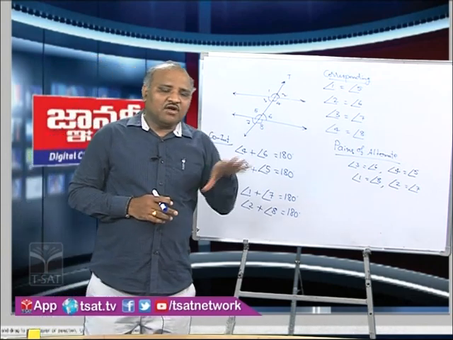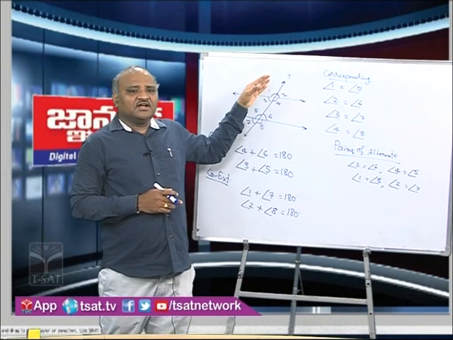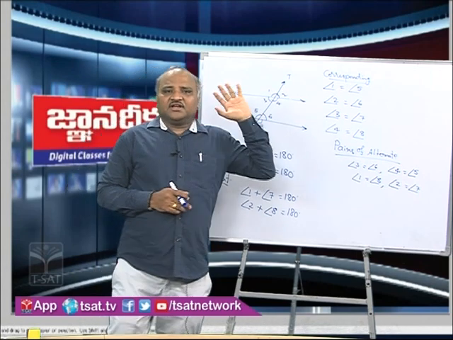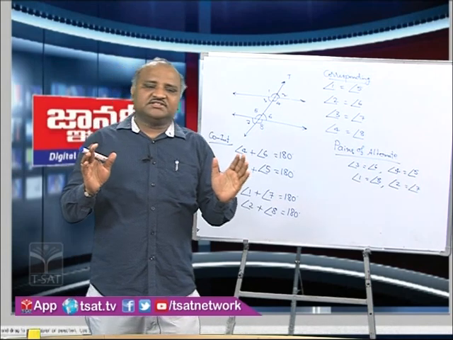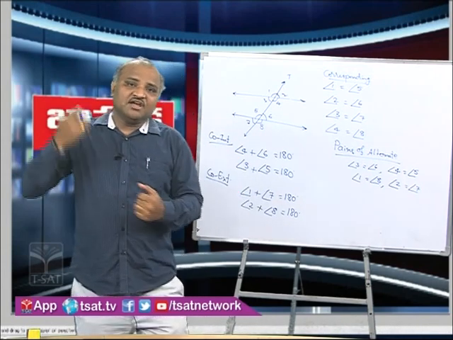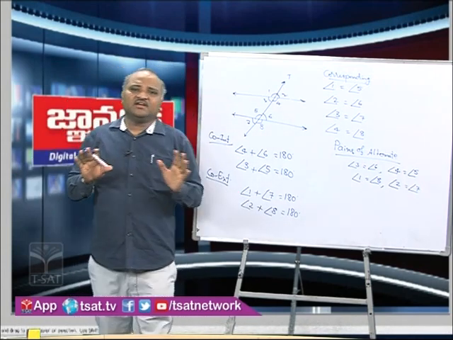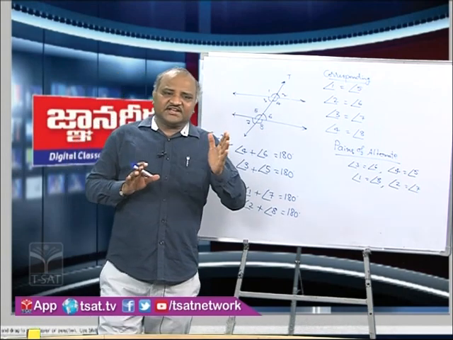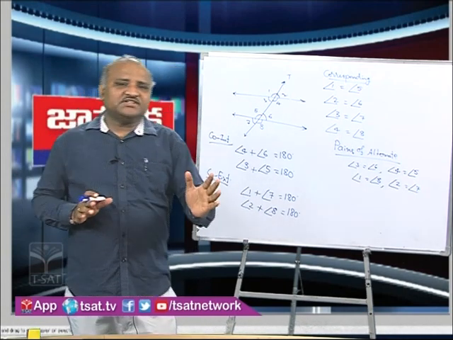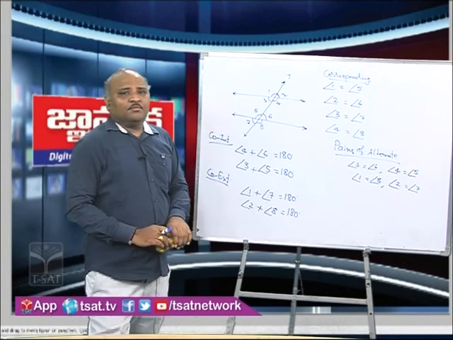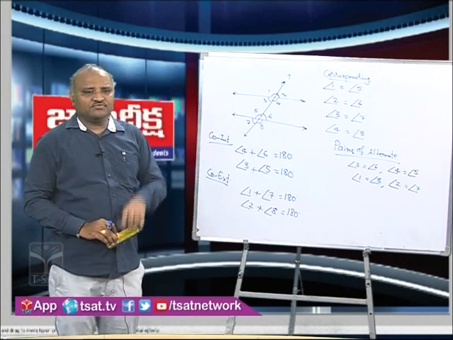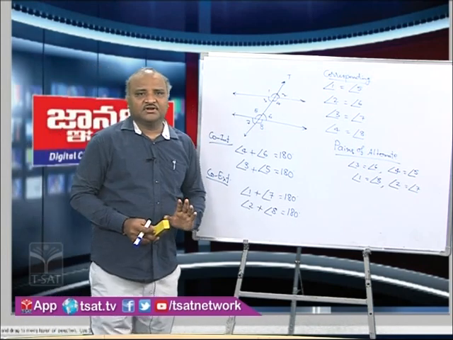And we have to understand that a transversal should not be only for parallel lines. Even for intersecting lines, for concurrent lines also, a line which intersects those lines at distinct points can be a transversal. Now let us practice one single problem on this concept for application